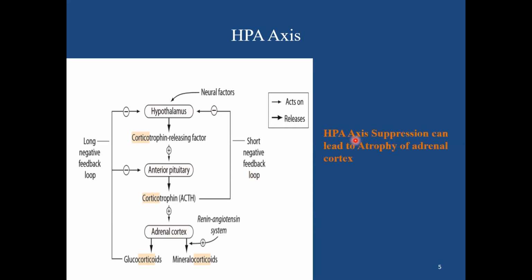Now, whenever there is HPA axis suppression because of excessive endogenous ACTH, or probably because of some synthetic ACTH, it can lead to atrophy of the adrenal cortex. Now, if you remove the anterior pituitary, can you tell me which is the major histological zone of the adrenal cortex that is mostly affected? If your answer is fasciculata and reticularis, you are in the right direction, because the glomerulosa is predominantly controlled by angiotensin and the extracellular potassium level.